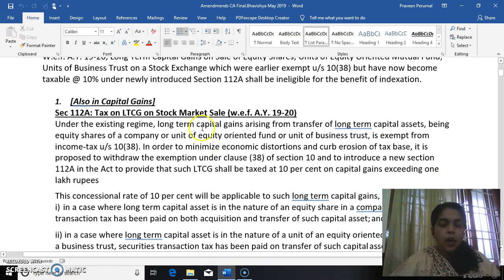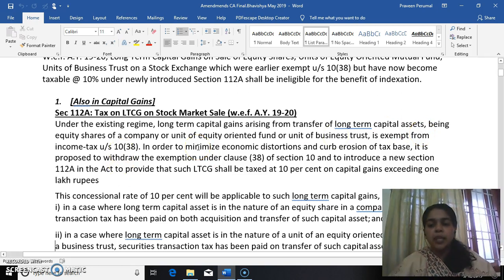Section 112A, tax on long-term capital gain on stock market sale, effective 2020. Under the existing regime, long-term capital gains arising from transfer of long-term capital asset, what are they? Equity shares in a company, or unit of equity-oriented fund, or unit of business trust. Earlier it was exempt under section 10(38). Now it is becoming taxable under section 112A.